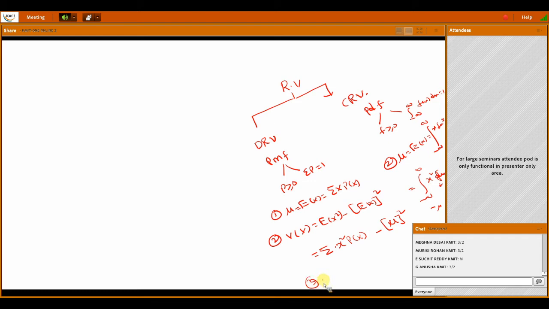Then the third one is standard deviation. What is standard deviation? Root over variance. Here also the same thing: standard deviation is equal to root over variance. So you have to remember this. Right? The remaining are problems. Any doubt in this? Say yes or no. Do you have any doubt?